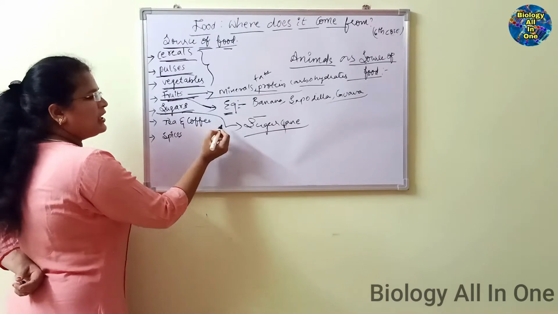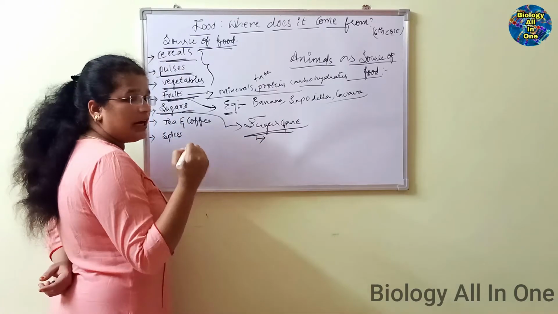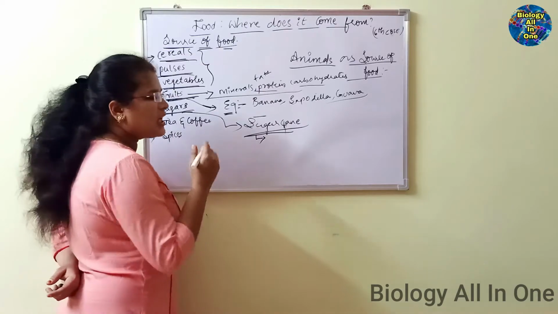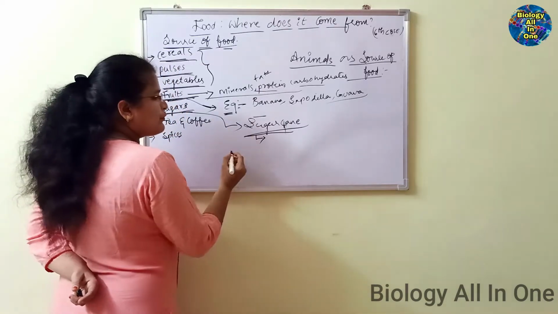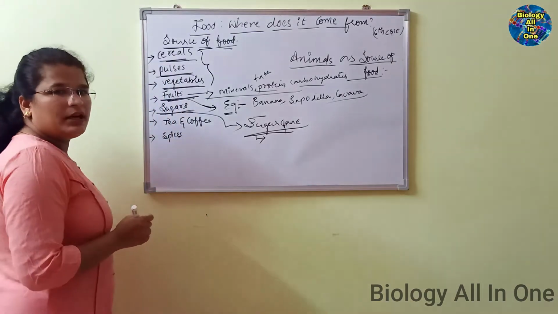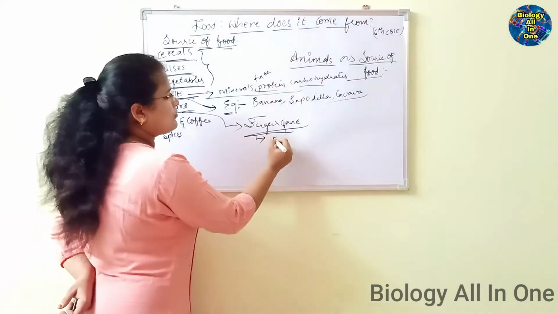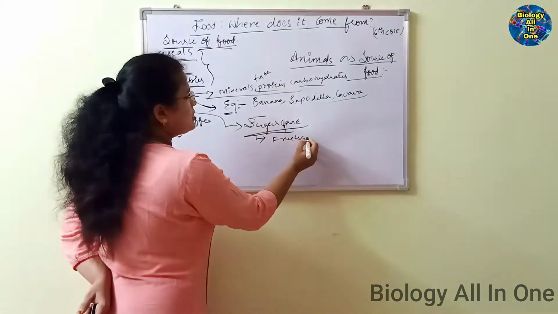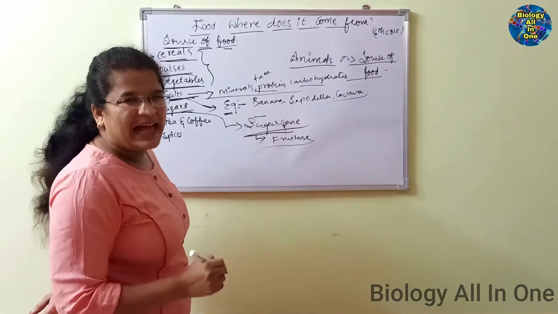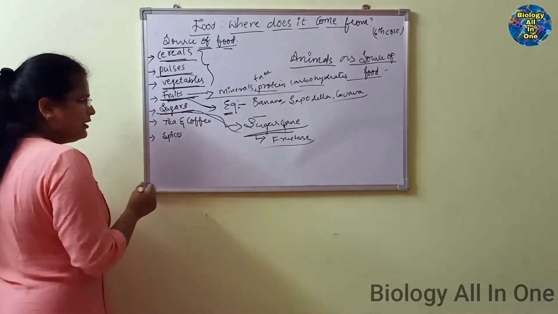If you observe these sugars, they are rich in carbohydrates and in different kinds of sugars such as glucose. Fructose is the sugar present in this. Fructose, glucose, lactose, like this. From the sugars, we will get fructose.